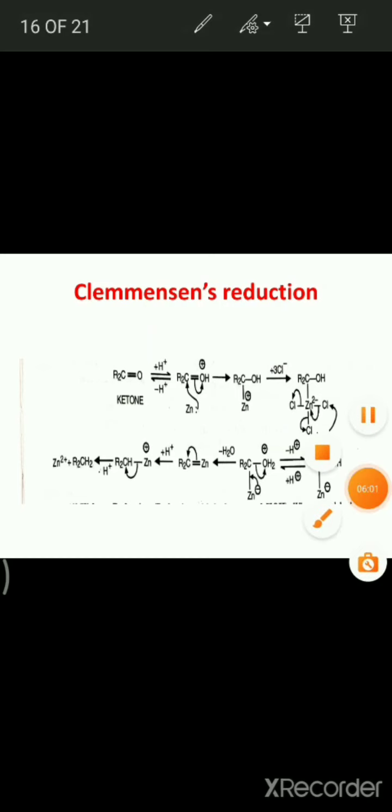And if you see the mechanism, see here, this is a ketone molecule. In the presence of protons, this O becomes OH and it gets a positive charge, and in the presence of zinc, which has lone electrons, it acts on this carbonyl carbon, and we get this ion, and with the attack of three chloride ions, they attack on zinc, and zinc is converted into Zn-2.